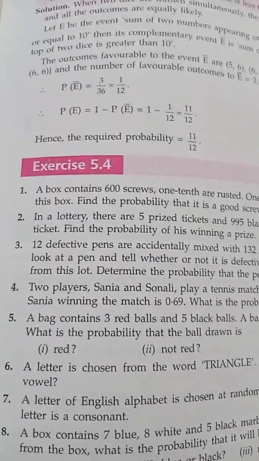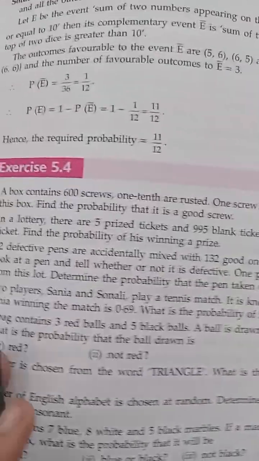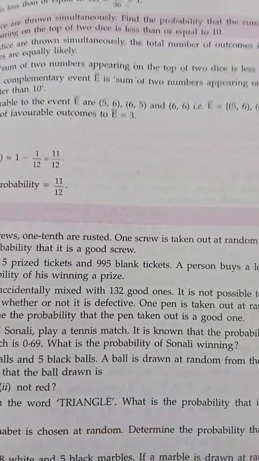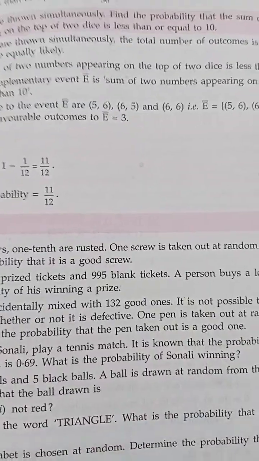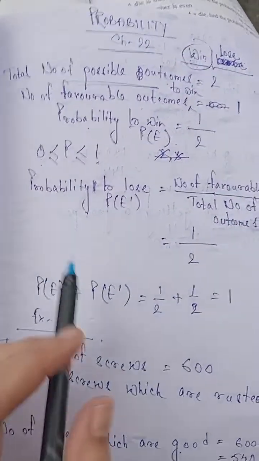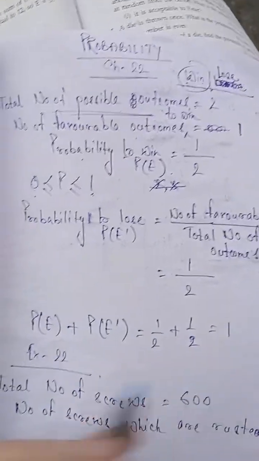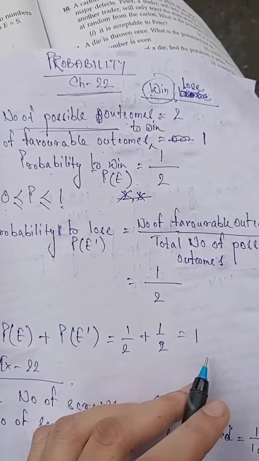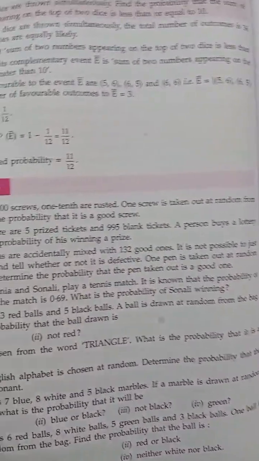Two players, Sania and Sonali, play a tennis match. It is known that the probability of Sania winning the match is 0.69. What is the probability of Sonali winning? If you remember, when we started this chapter, I told you that the probability to win plus the probability to lose is always 1. That I have already shown you. So the total probability will always be 1.